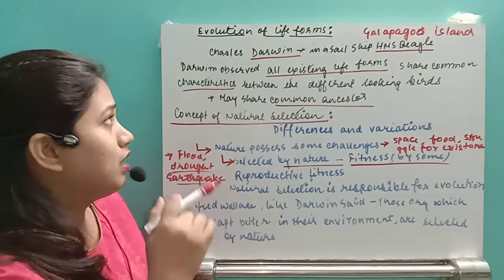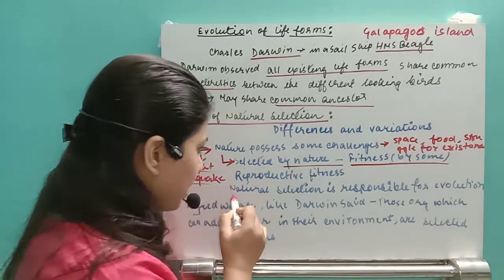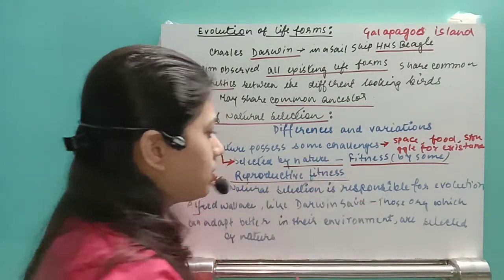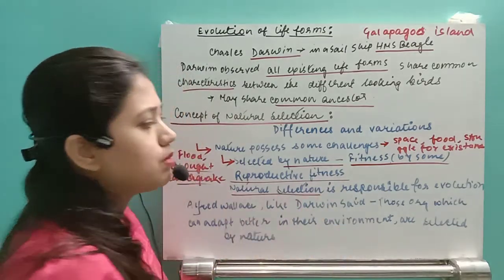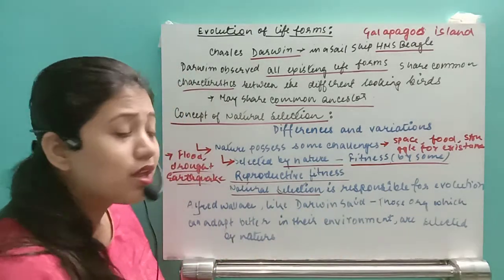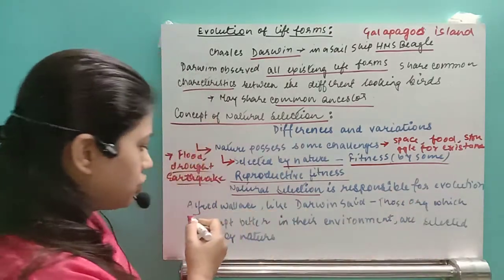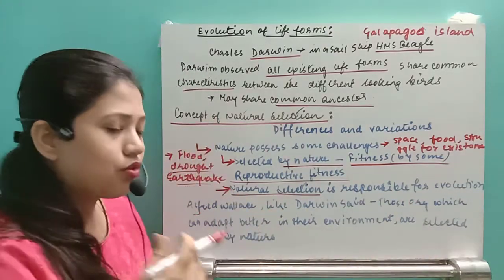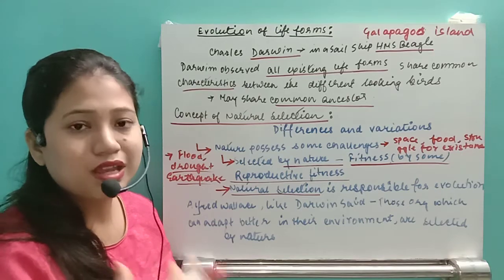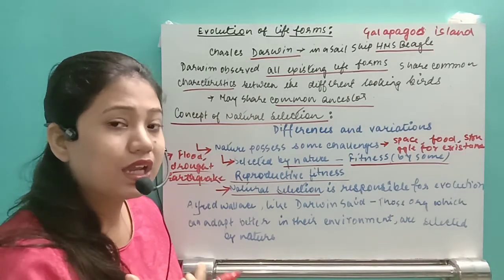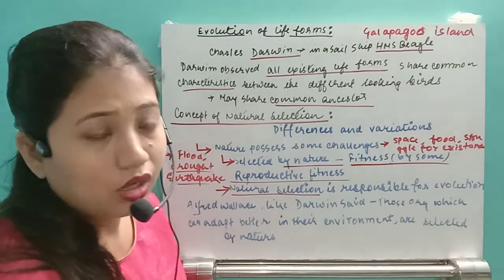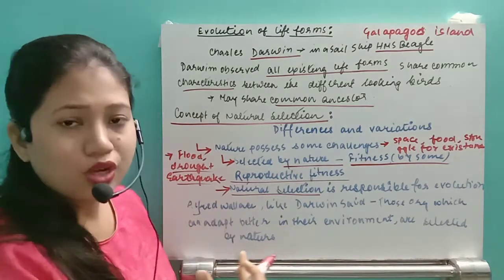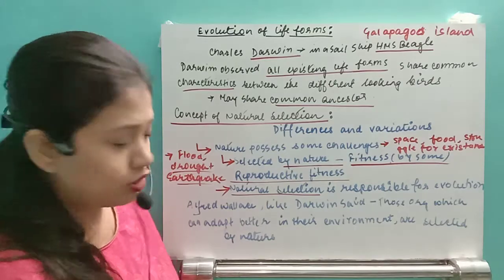reproduce. And Darwin used to call it the reproductive fitness, because he knew that natural selection is responsible for evolution. Whenever an organism is naturally selected, it gets a chance to reproduce, and then only will it be able to flourish, or be able to increase its population.